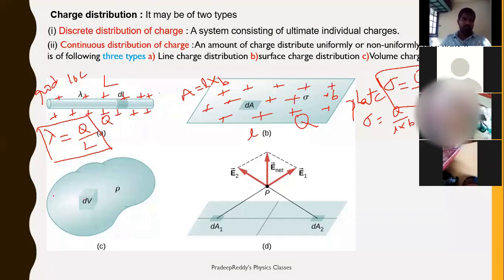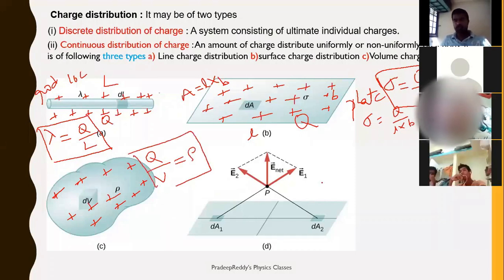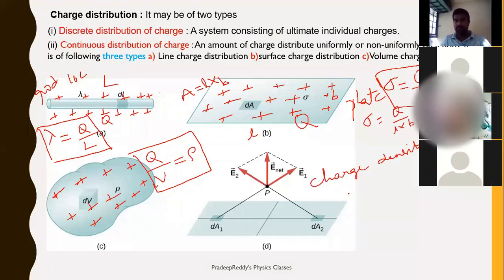And coming to volume, total charge is accommodated fully on the volume. Therefore, how much charge does it have? Q. And the total volume of this is V. Therefore, charge density, you can simply write as charge residing divided by dimensions.